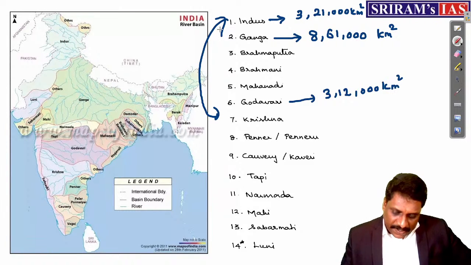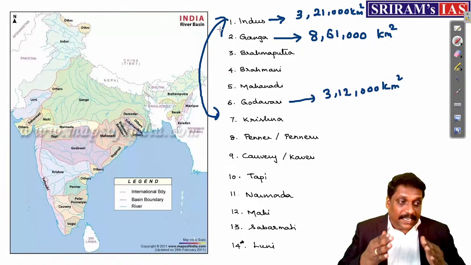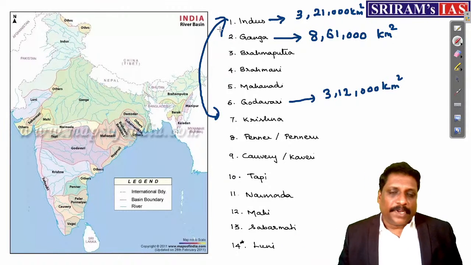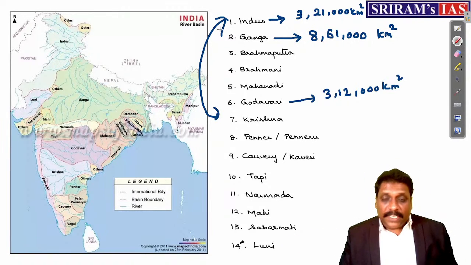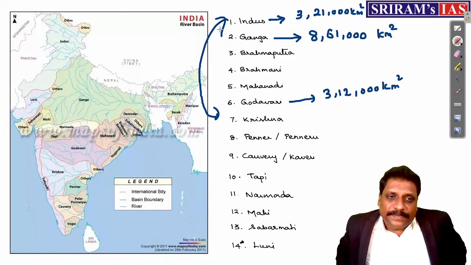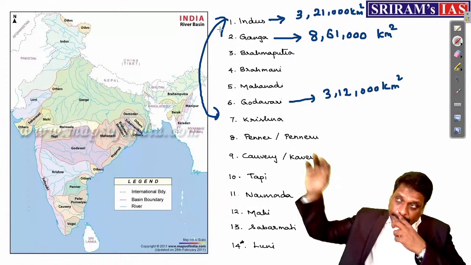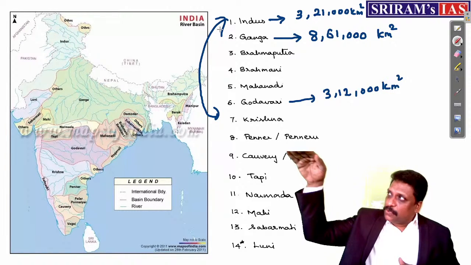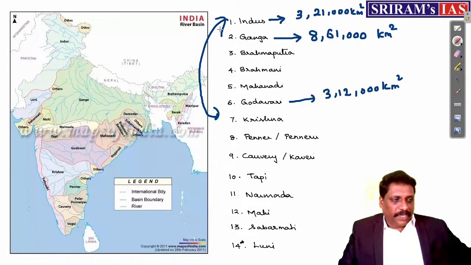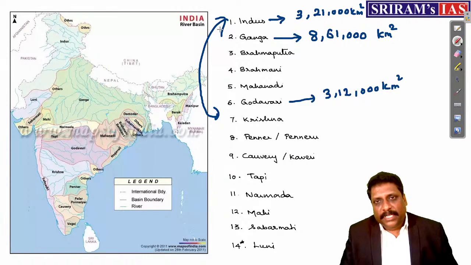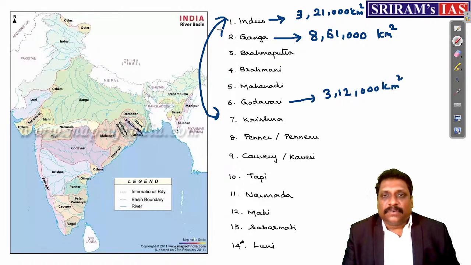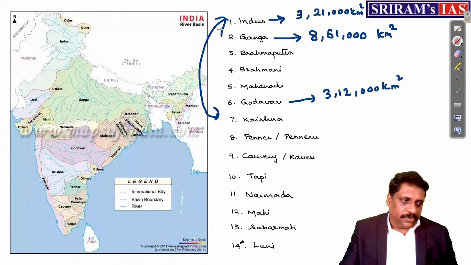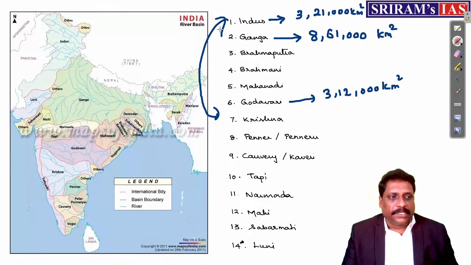And what is very interesting, Indus is a larger river than Godavari, but Godavari is a longer river than Indus. If I talk about source to destination, from the Timbakeshwar Plateau to the deltaic regions of the KG Basin, the length that Godavari covers in India is more than what Indus covers in India. Whatever you said is also perfectly right, Aditya Verma.